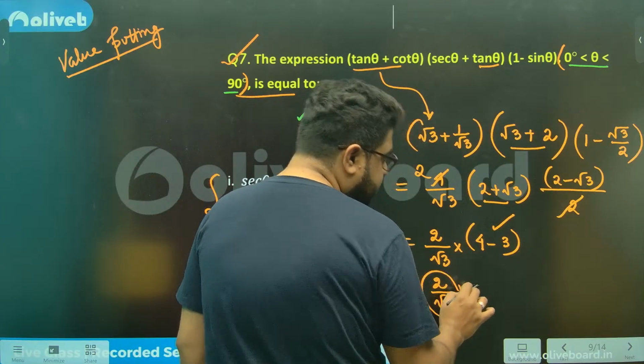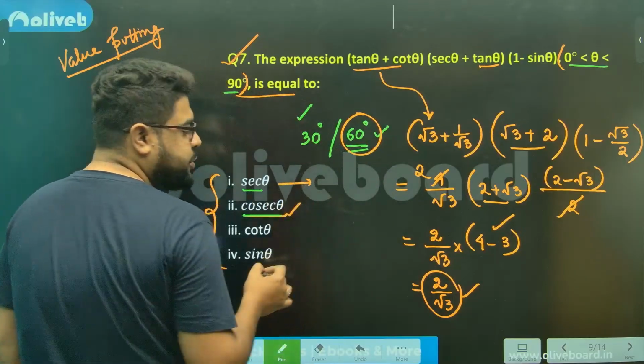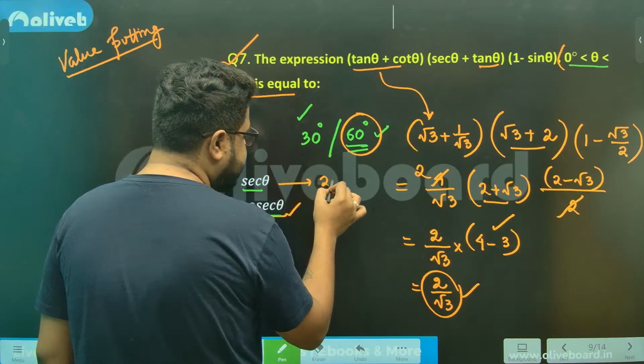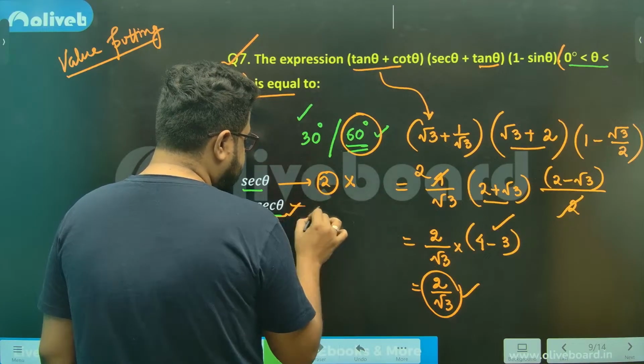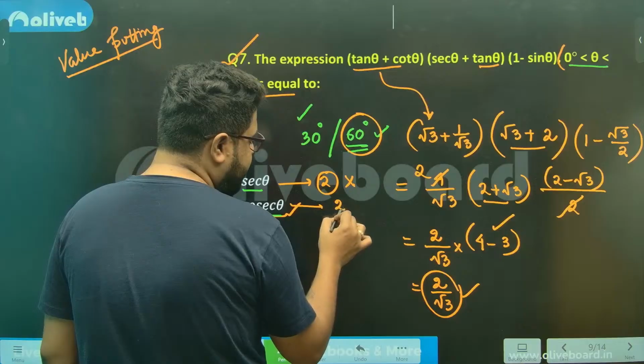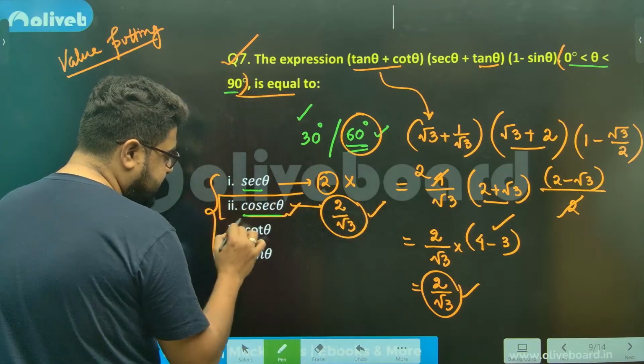Now put theta equal to 60 degree in the options. Sir, first option, sec 60. Cos 60 is half, so sec 60 is 2. Not the answer. Sir, put theta equal to 60. Sir, root 3 by 2, sir, 2 by root 3. Arey sir, yahi toh answer hai. You see, this is my answer, sir.